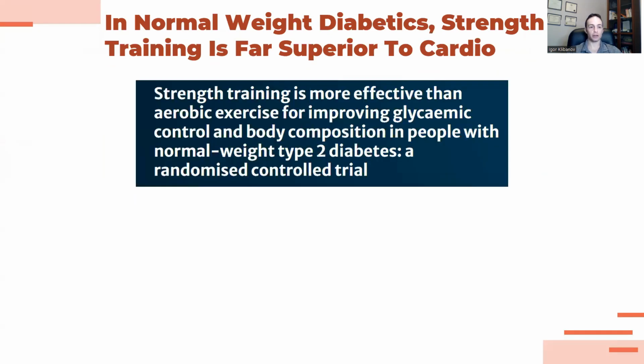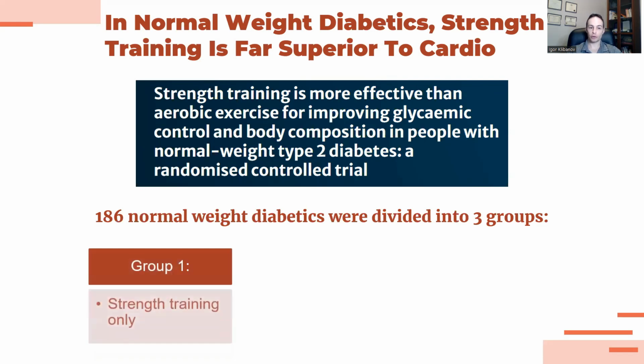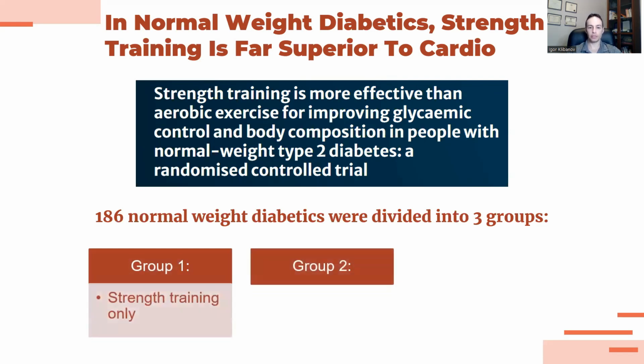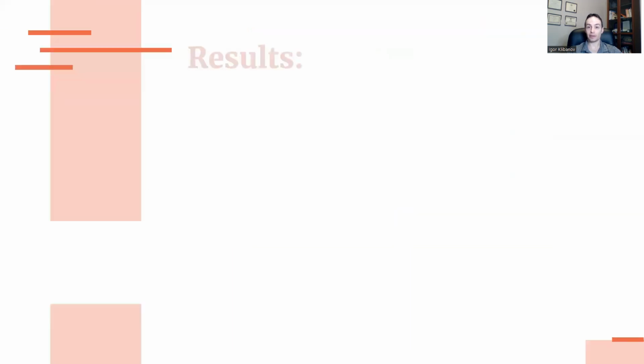And here's a study titled Strength Training is More Effective Than Aerobic Exercise for Improving Glycemic Control and Body Composition in People with Normal Weight Type 2 Diabetes. Here's what happened in this study. They recruited 186 normal weight diabetics and divided them into three different groups. Group number one did strength training only. Group number two did cardio only. Group number three did both cardio and strength training. Now, what do you think happened? Well, here were the results.